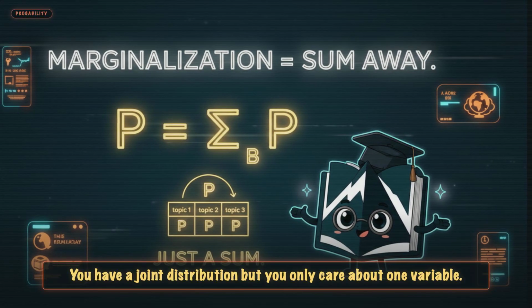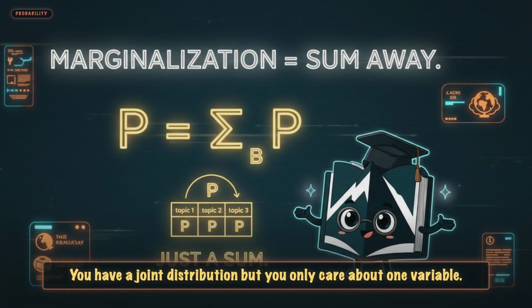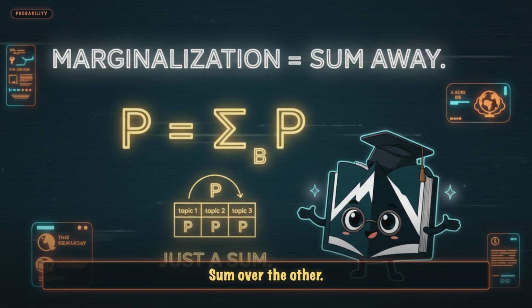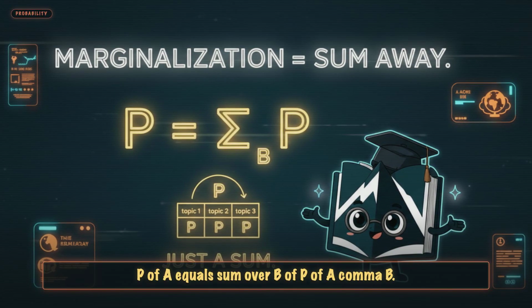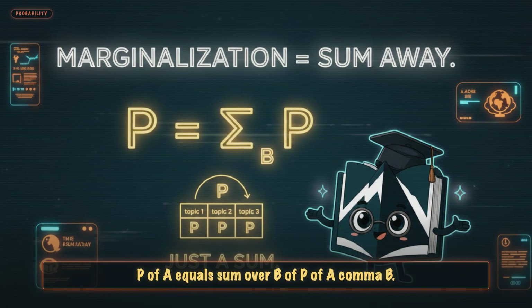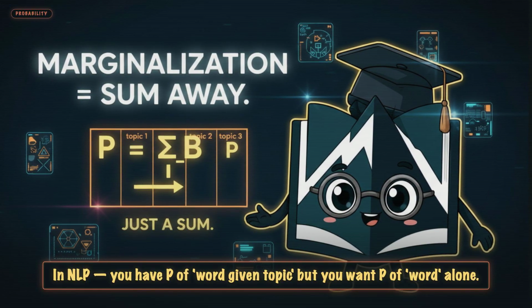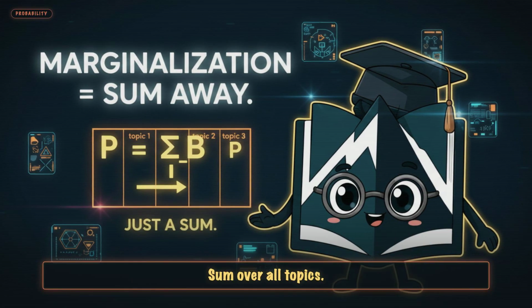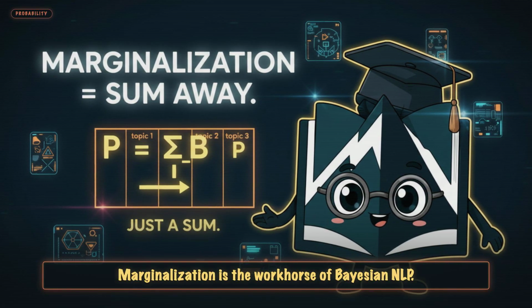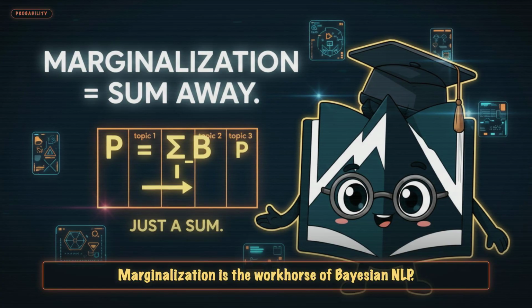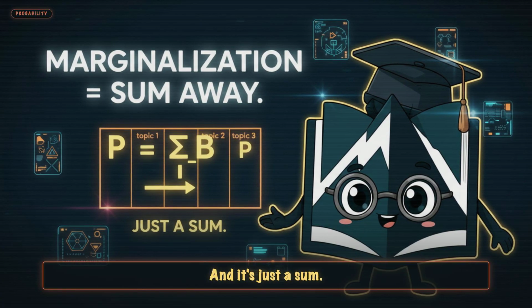Marginalization. You have a joint distribution, but you only care about one variable, sum over the other. P of A equals sum over B of P of A, B. In NLP, you have P of word given topic, but you want P of word alone, sum over all topics. Marginalization is the workhorse of Bayesian NLP, and it's just a sum.